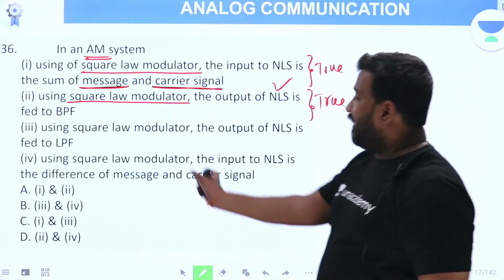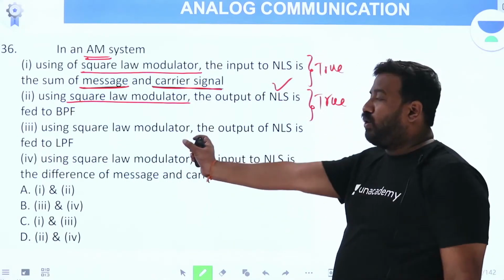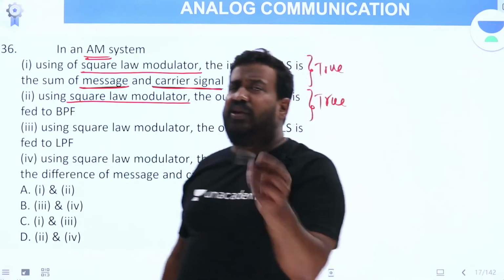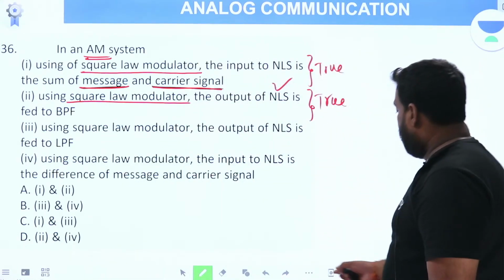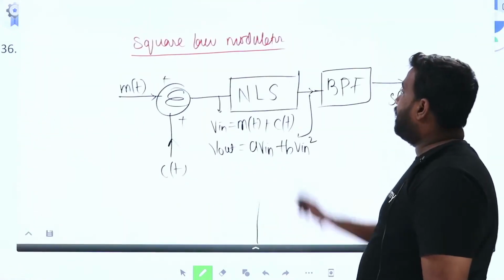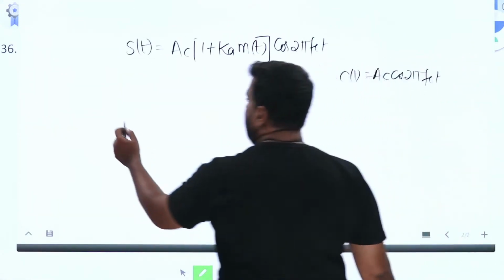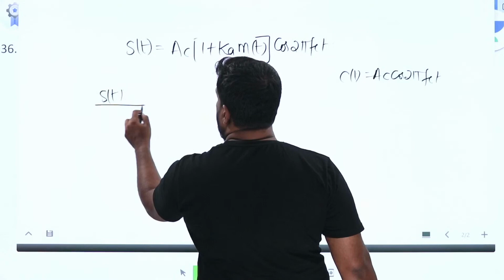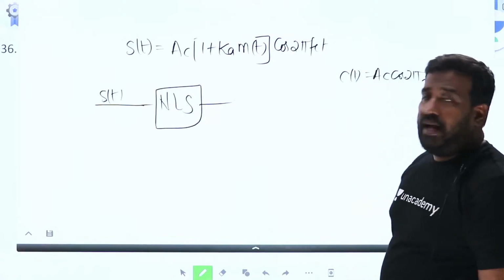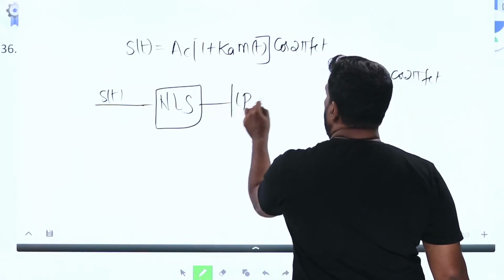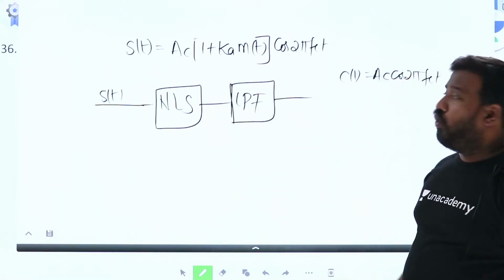Third one: using a square law modulator, not demodulator, modulator, the output of the NLS is fed to a low pass filter. Now if your concept is weak, you can go wrong here. Why? Because in a square law demodulator, the AM modulated signal is given to an NLS, the nonlinear system, and the output of which is fed to a low pass filter.